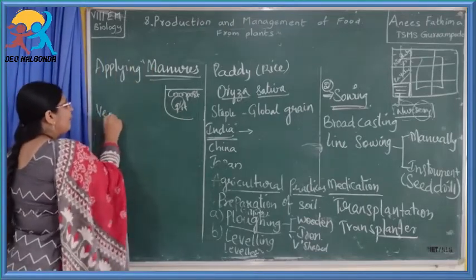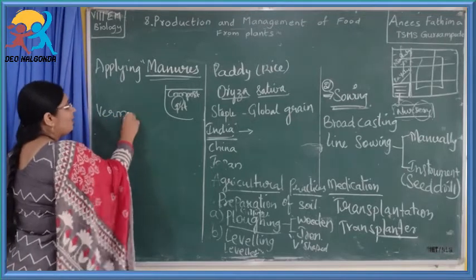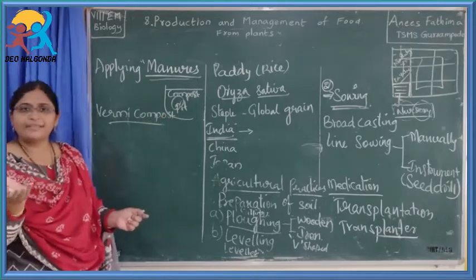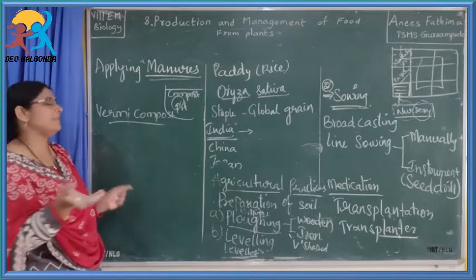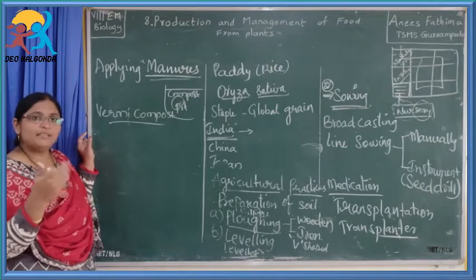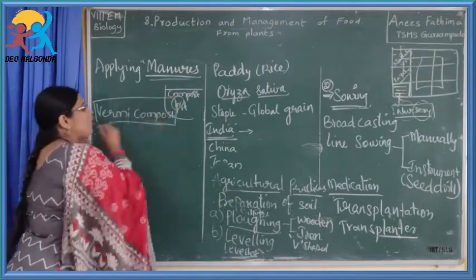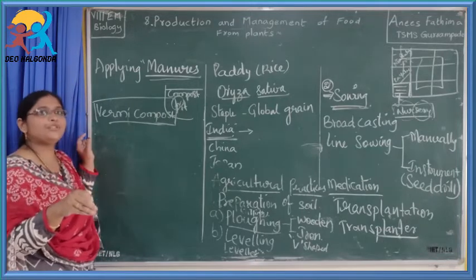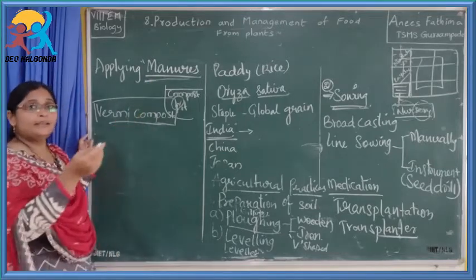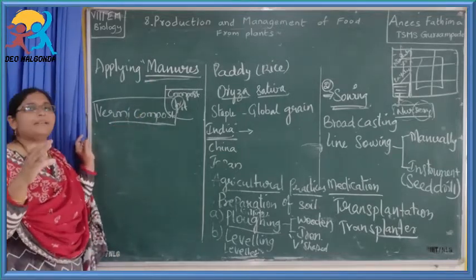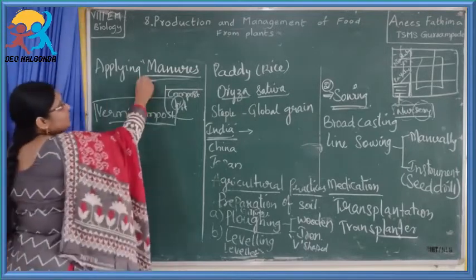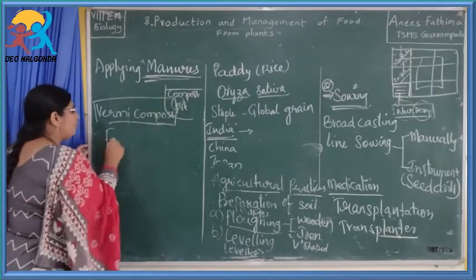Another type of manure is vermicompost. Vermicompost is nothing but, you know, farmers' friends, earthworms. Earthworms are called farmers' friends. They will be grown in the soil, and their wastage, their worm castings, are mixed with the soil. That is called vermicompost, which is also applied to the soil to increase its fertility. How much fertility is increased? Only a little percentage is increased, not a large amount. That is why people are switching from manures to fertilizers.